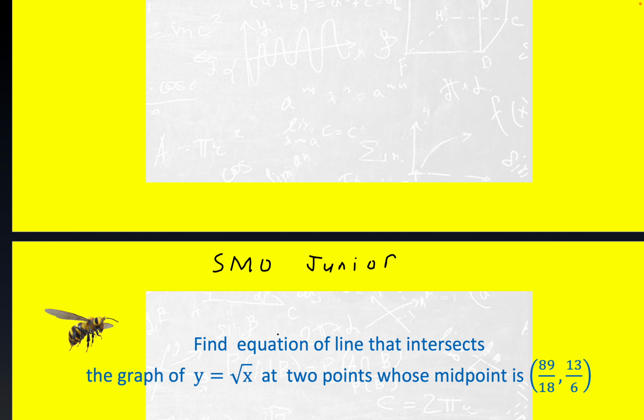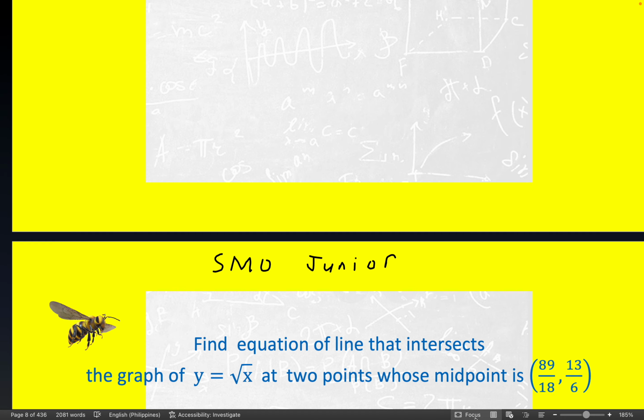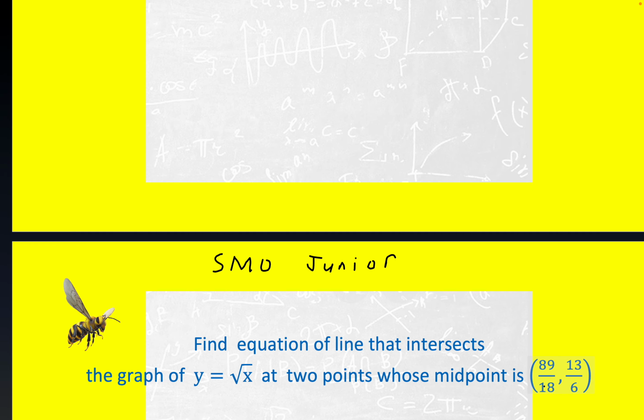Okay, now we're supposed to find the equation of a line that intersects the graph of the square root function at 2 points, and we're not given the 2 points, but we're given the midpoint.